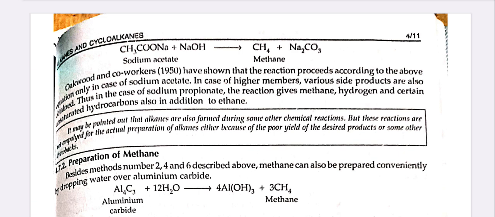Thus, in the case of sodium propionate, the reaction gives methane, hydrogen, and certain unsaturated hydrocarbons also in addition to ethane. And the reaction is CH3COONa + NaOH gives CH4 + Na2CO3.